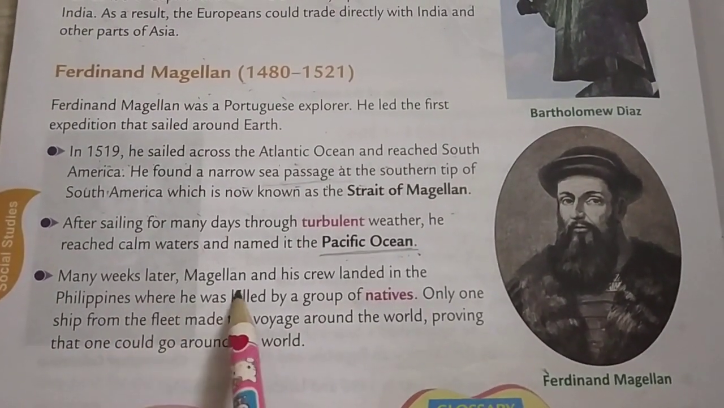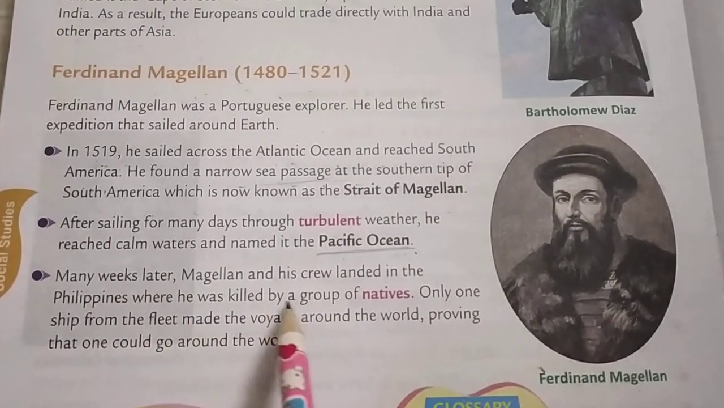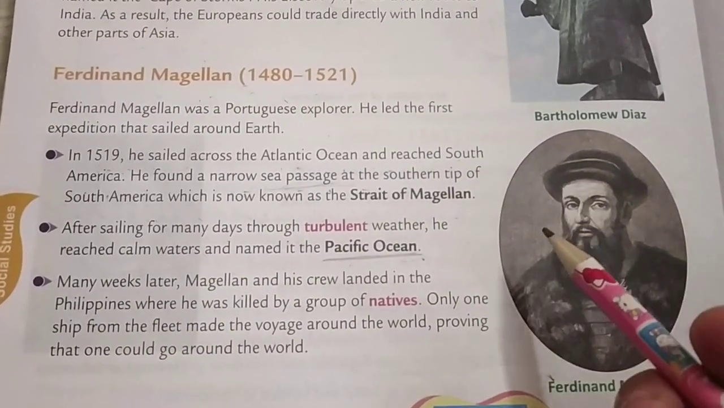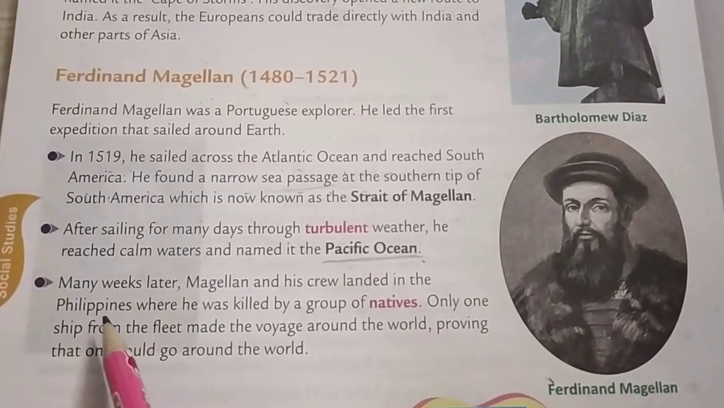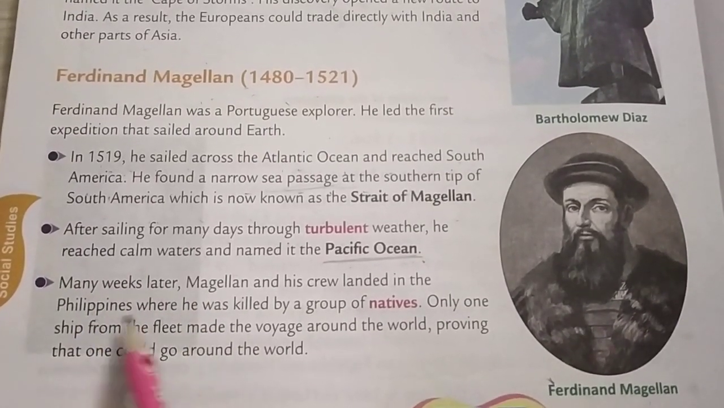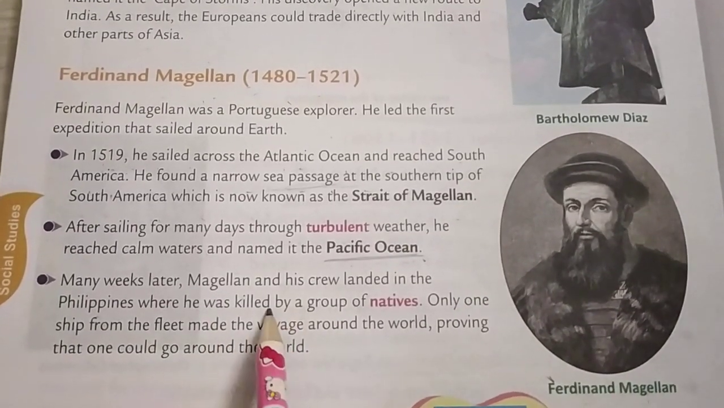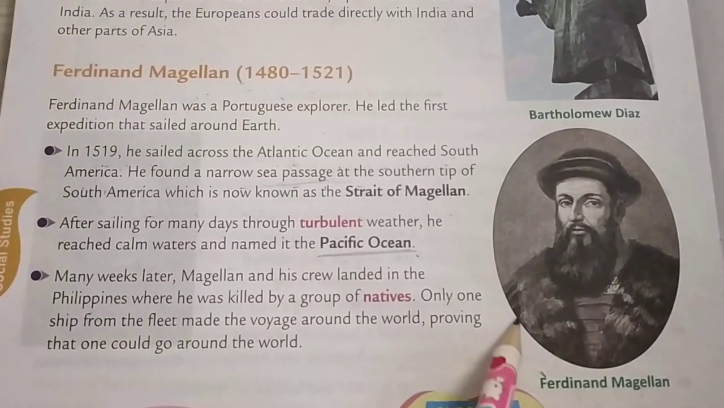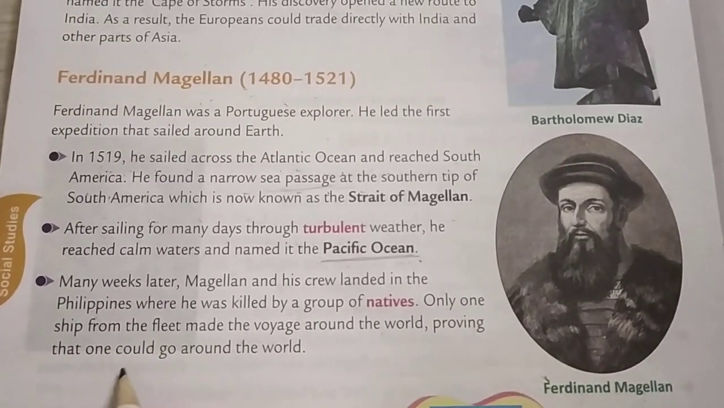Many weeks later, Magellan and his crew landed in the Philippines, where he was killed by a group of natives. Okay, and after some weeks, Magellan and his ship landed in the Philippines, and Ferdinand Magellan and his group were killed by the Philippines people. Only one ship from the fleet made the voyage around the world, proving that one could go around the world.